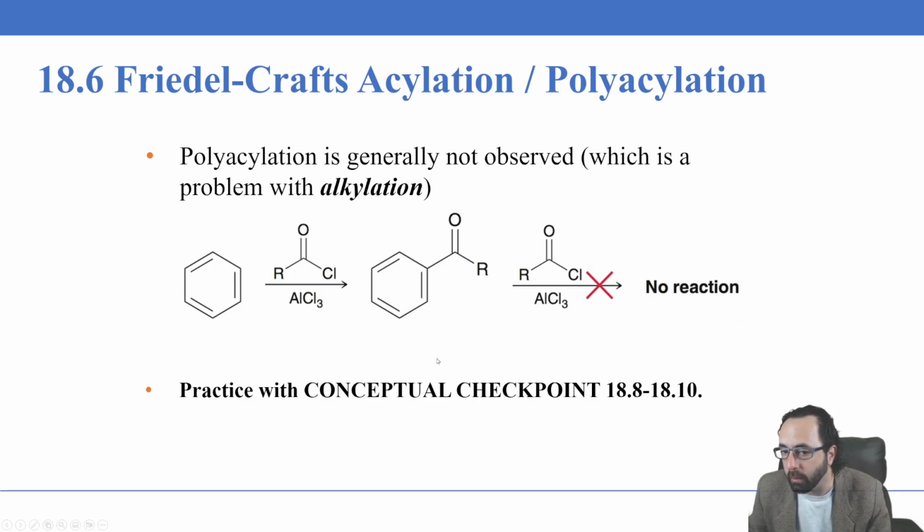Polyacylation will not be observed too, so that's another advantage. We don't have to worry about the multi-alkylation that we saw previously. So that's an advantage of doing an acylation followed by a reduction.